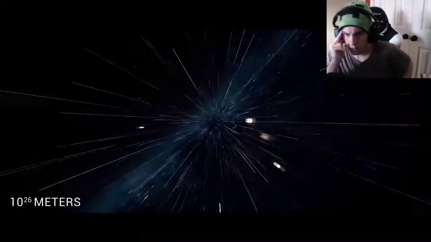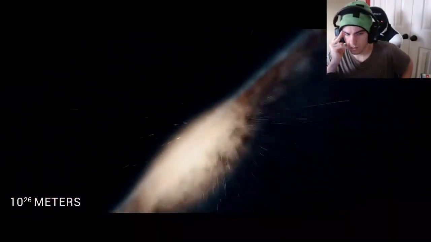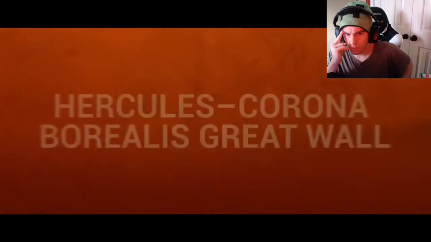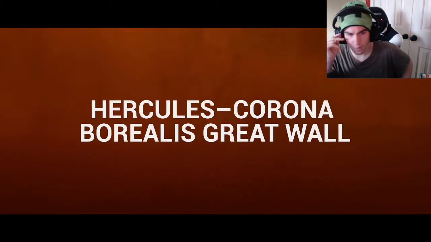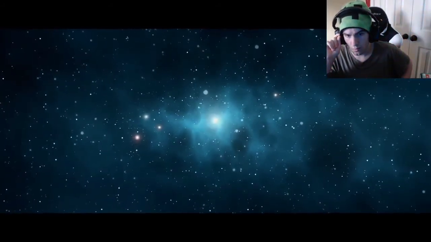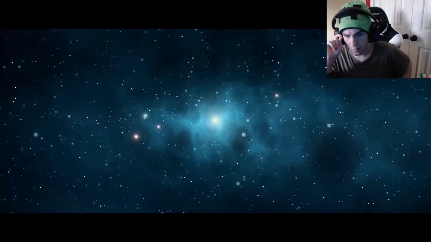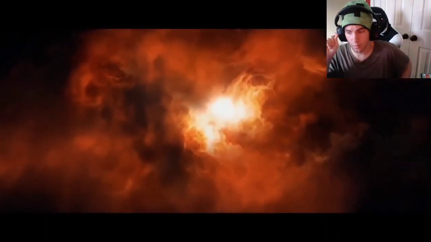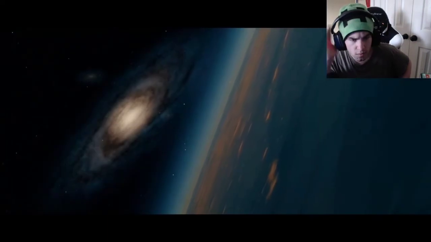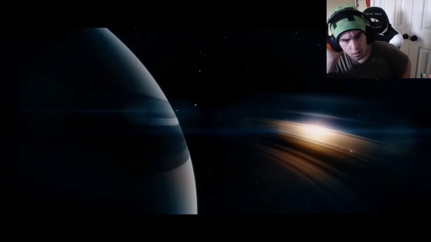At 10 billion light years from Earth, we come across the largest known object in the universe, the Hercules Corona Borealis Great Wall. It's a bit of a mouthful, but rightfully so. Because it physically should not exist. It is 10 billion light years long, 7 billion light years wide, and nearly 1 billion light years deep. This means that light would take 10 billion years to cross the entire wall only once.